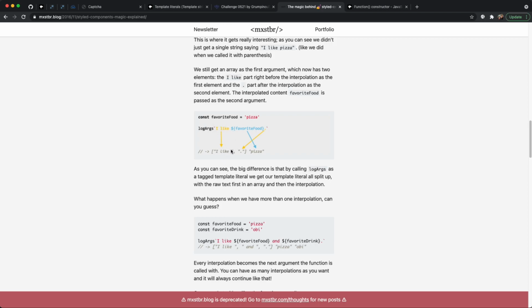So this is a good example of what's going on. The words "I like" end up in here, and the dot at the end also ends up being the second part of this array, but as the actual second parameter that's passed into the function, that's whatever is being evaluated inside of this template literal.